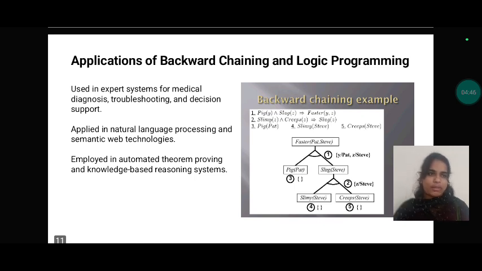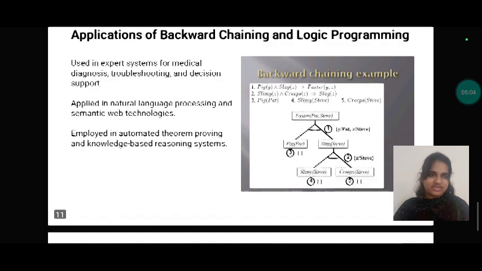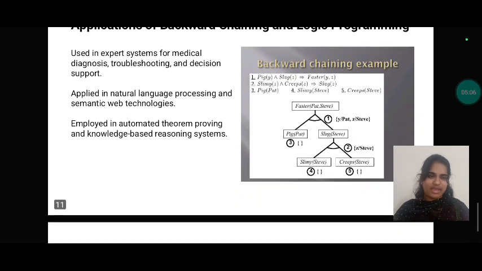In logical programming, when there are any types of queries, we will use backward chaining to overcome the problems across different types of applications. The employment of automated theorem proving and knowledge-based reasoning systems is also one type of application of backward chaining.